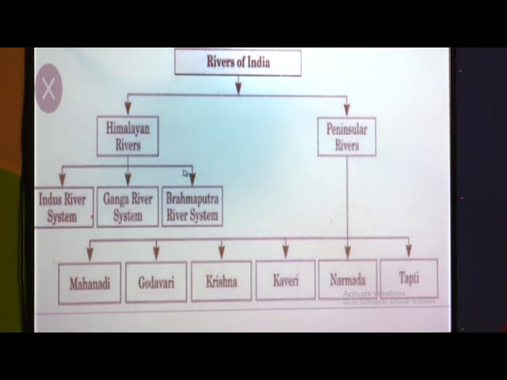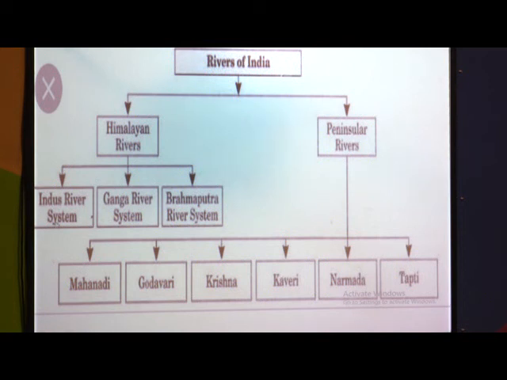In the Himalayas, there are 3 major rivers: the Indus river system, Ganga river system and Brahmaputra river system. And in the Peninsula, there are 6 major rivers: Mahanadi, Godavari, Krishna, Kaveri, Narmada and Tapi.